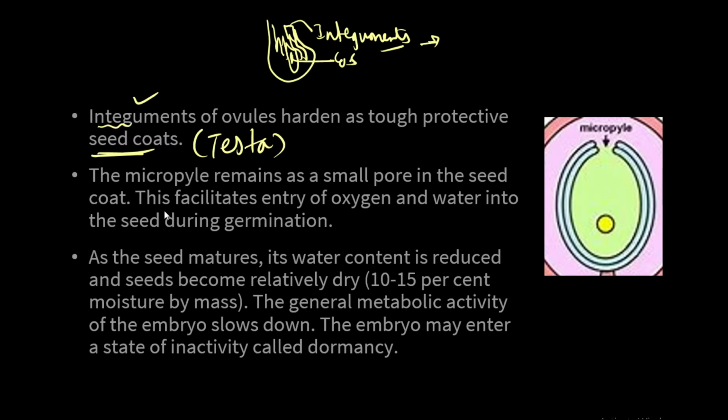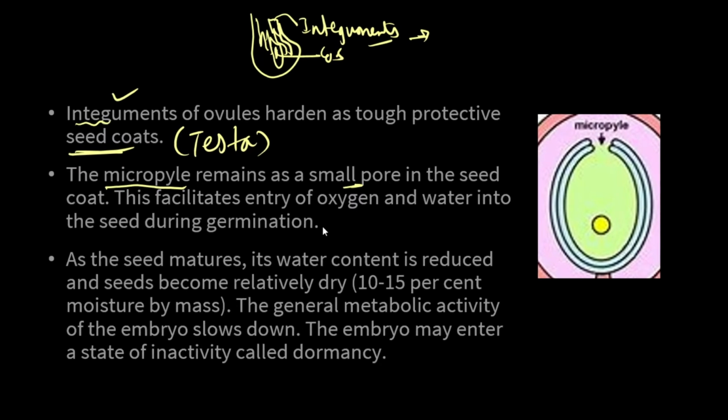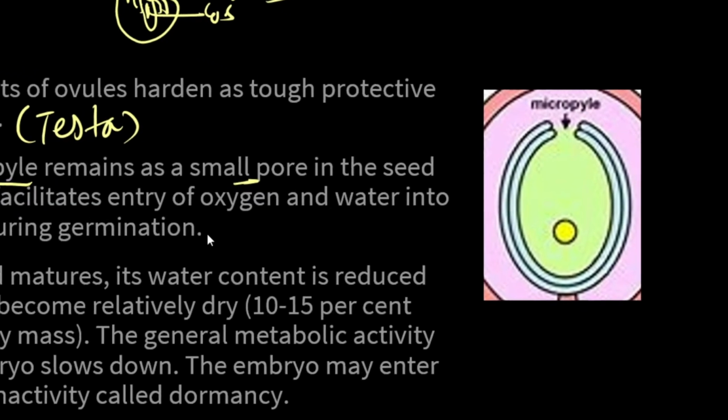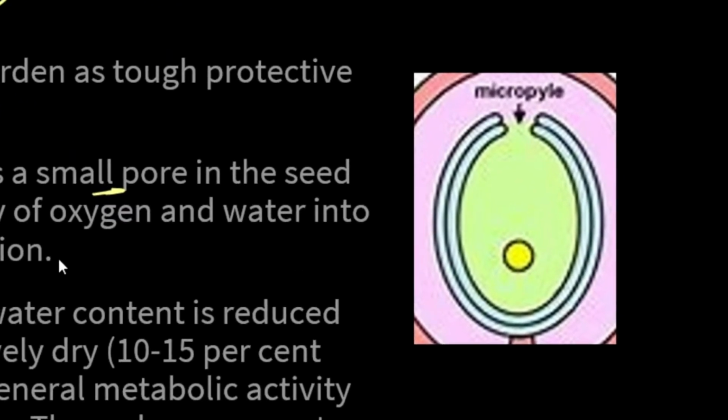Well, in seed, the micropylar end or micropylar region does have a small pore which is present even after fertilization, even after complete seed formation. There is a micropylar pore. So what is the role of that micropylar pore?